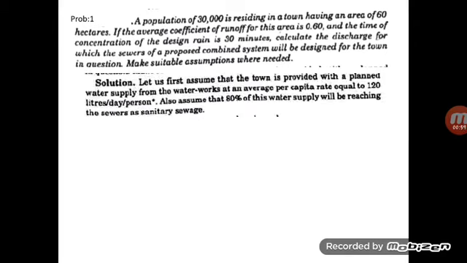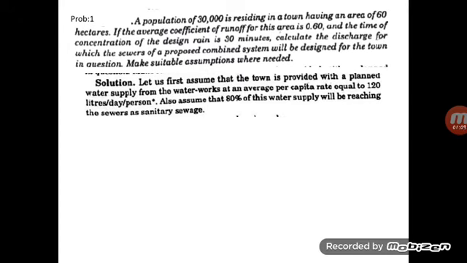The coefficient of runoff of that area is given as 0.6, and the time of concentration of the rain is given as 30 minutes. They are asking us to calculate the discharge of the sewer which is proposed to be designed. A combined system will be designed for the town in this question. If any data is necessary, we can make an assumption. First of all, they are giving the population and area.